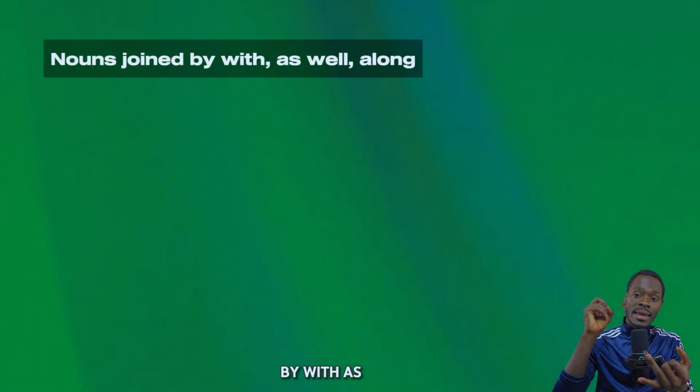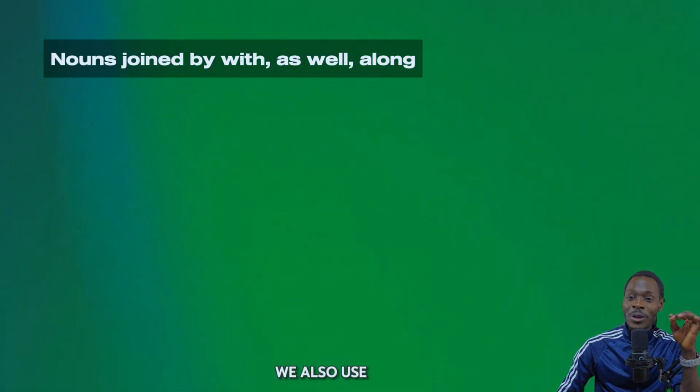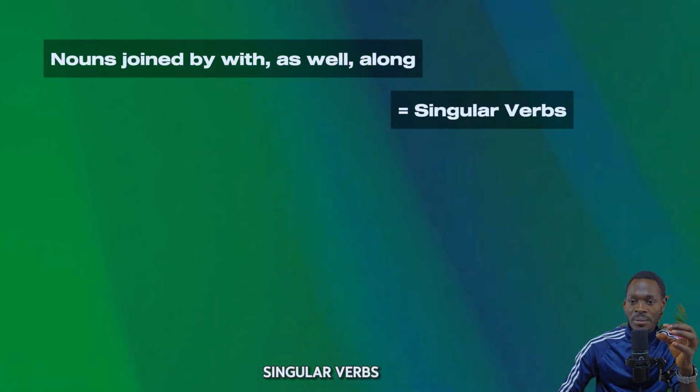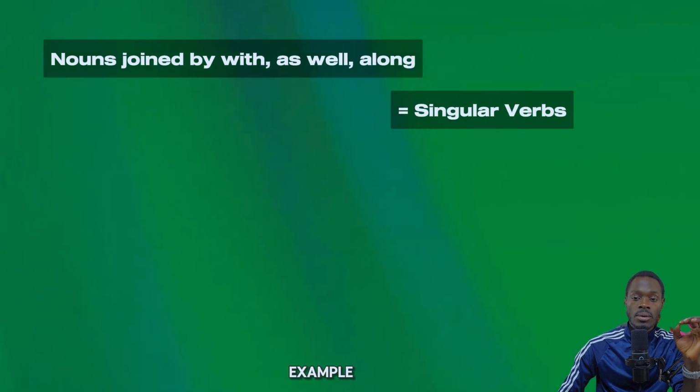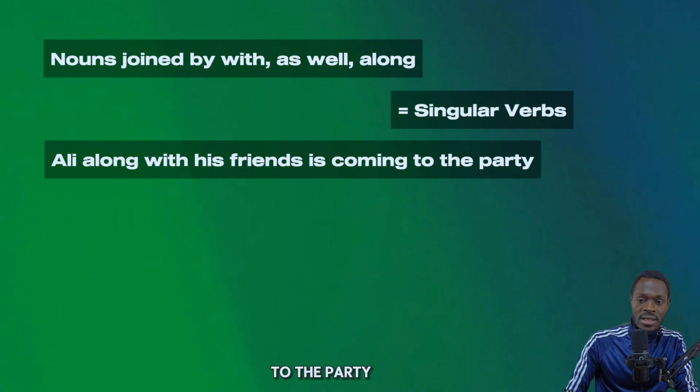Our second rule is nouns joined by with, as well as, along. In this case, we also use singular verbs, not plural. Let me give you an example. When I say, Ali, along with his friends, is coming to the party, think of this.